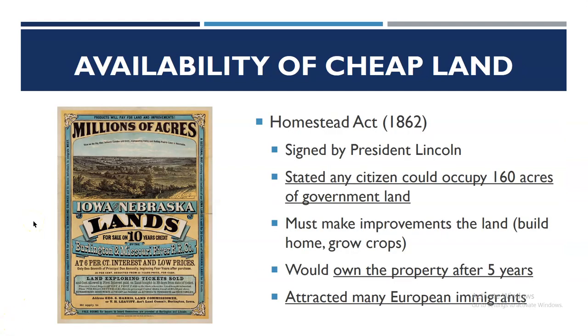The availability of cheap land was another reason settlers moved westward. The Homestead Act of 1862 was signed by President Lincoln, and it stated that any citizen could occupy 160 acres of government land, and as they made improvements on the land, such as building homes and growing crops, they would be able to own the property after 5 years.